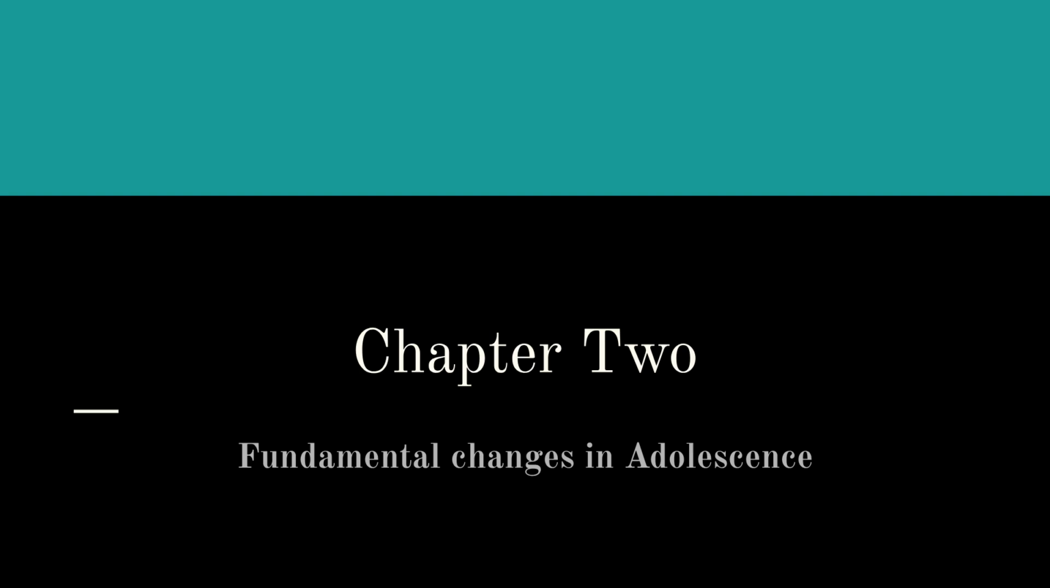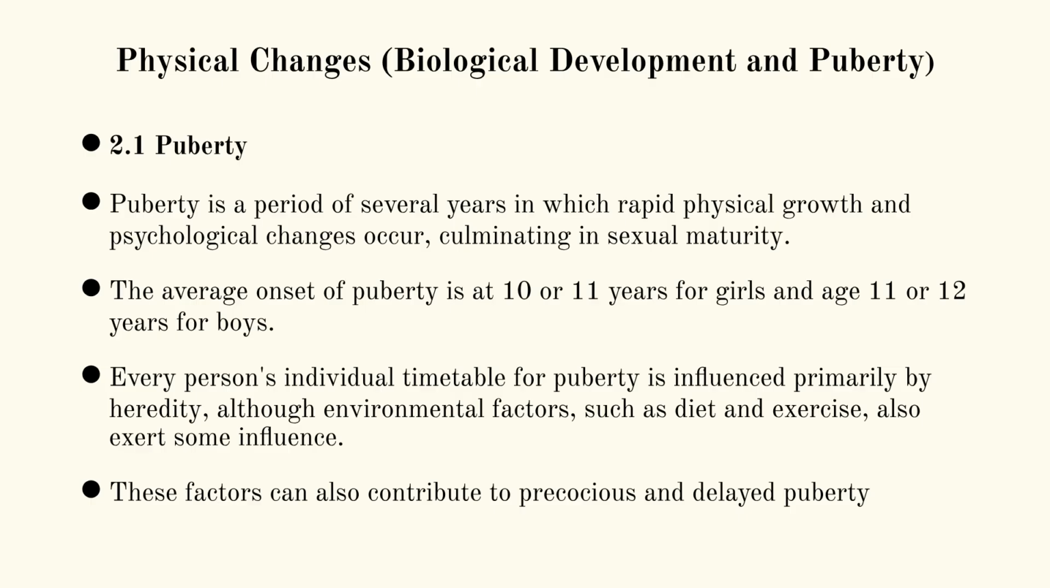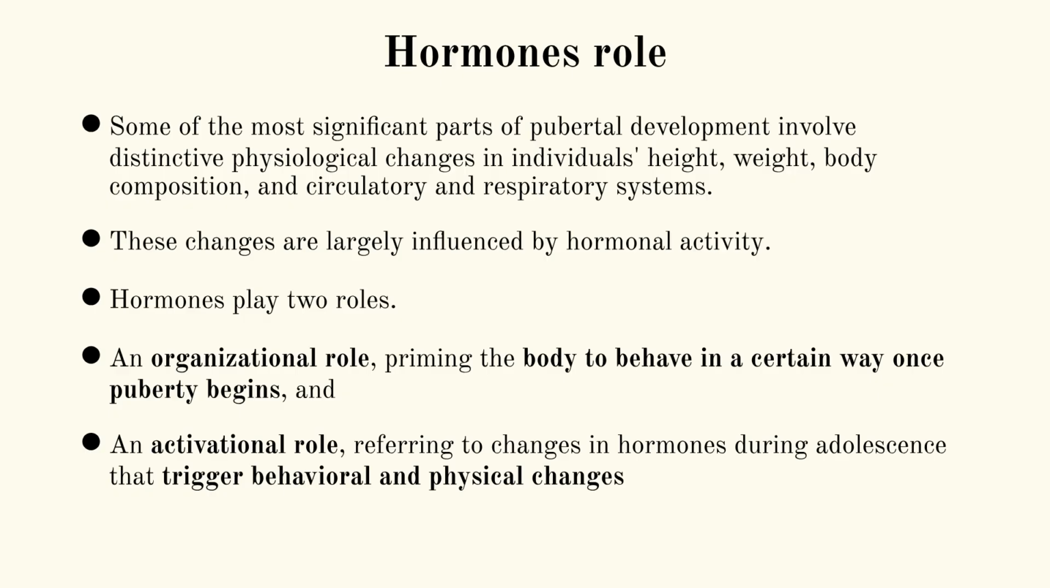Welcome to Chapter 2, where we will discuss the fundamental changes that occur during adolescence. We begin with physical changes, focusing on biological development in puberty. Puberty is a period of rapid growth and psychological changes, leading to sexual maturity. Hormones play a crucial role in pubertal development, influencing changes in height, weight, body composition, and circulatory and respiratory systems.